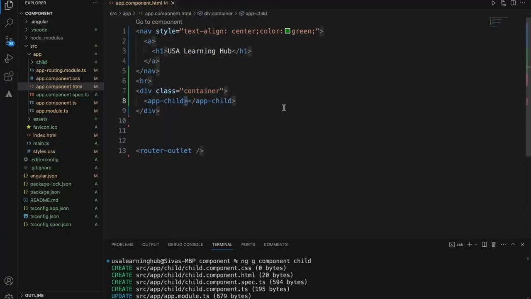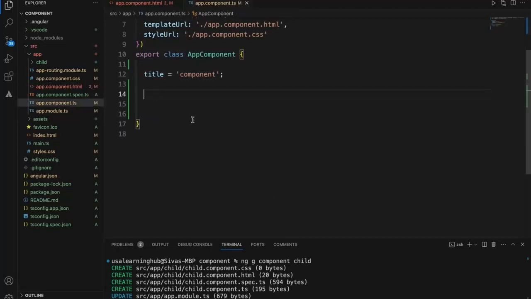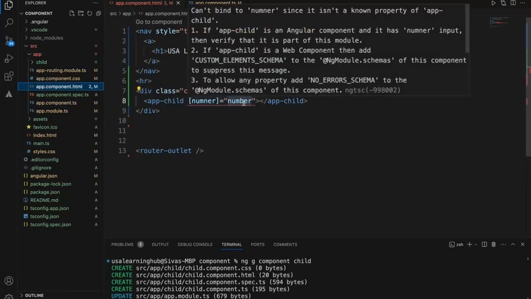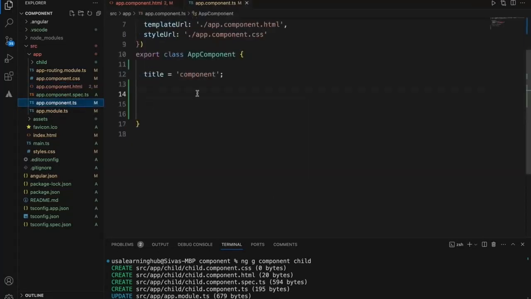Let's pass a number value to the child. So let's add this number field.